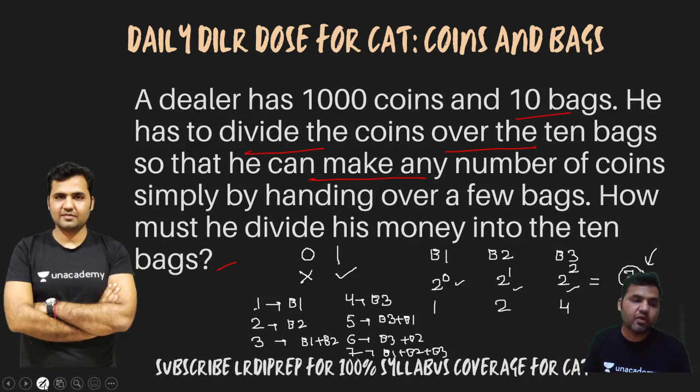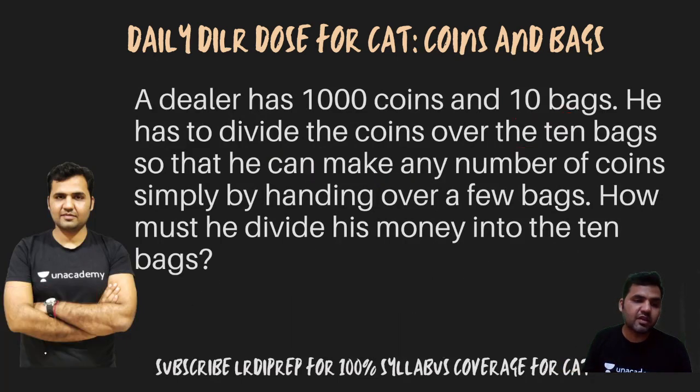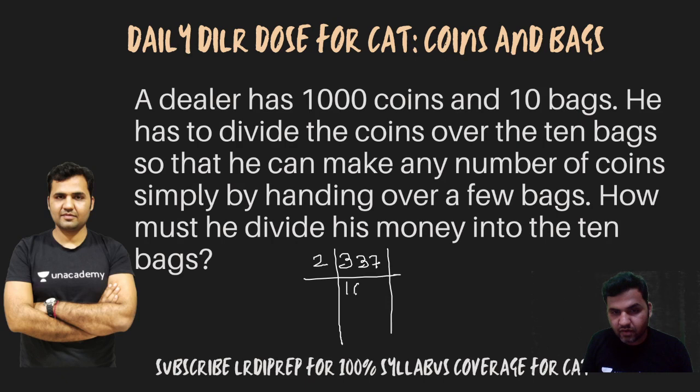let's say I want to pay 337 coins. I want to pay 337 coins. What are the bag numbers I'll be using? Just convert it into a binary number. How do you convert it? Divide it by 2, right? The first quotient that you will be getting would be